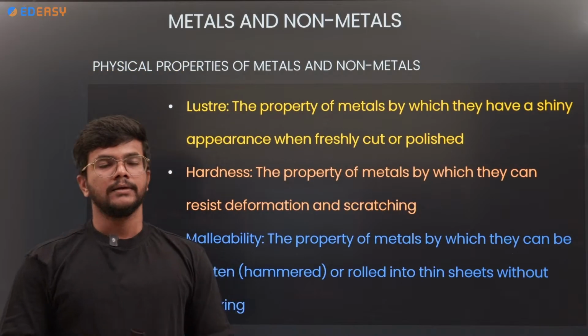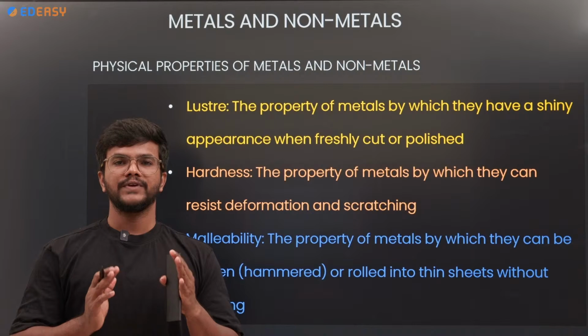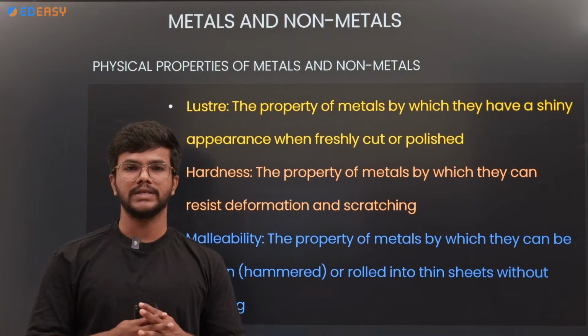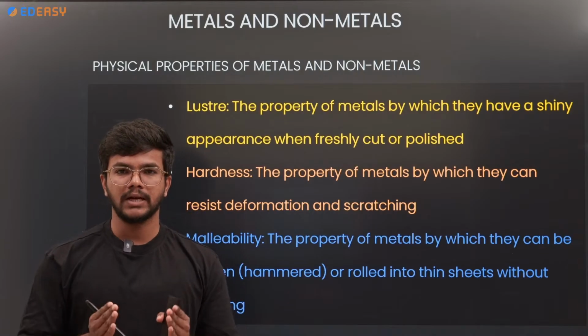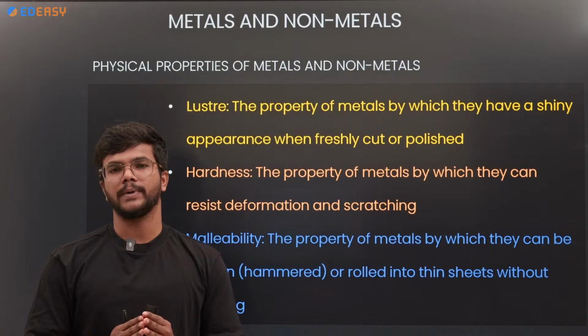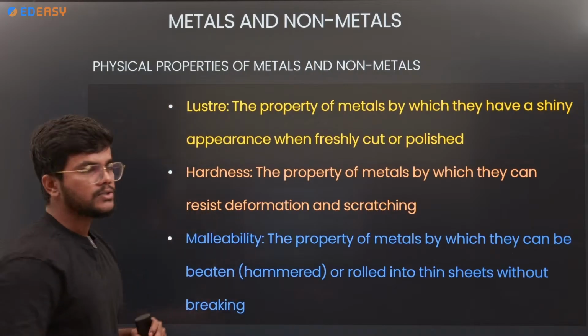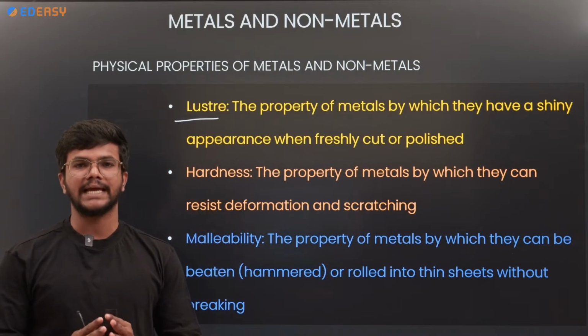So next, physical properties of the metals and non-metals. Physical properties can be identified with our naked eye. Under these physical properties there are some categories, like first is luster. So what is luster? Luster is the property of shiny nature.